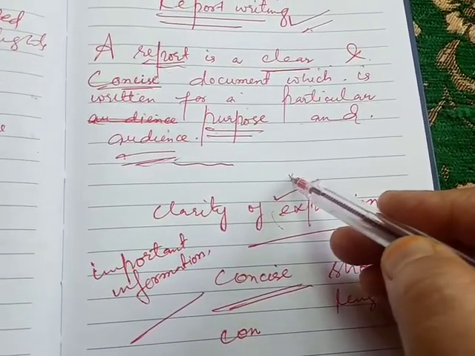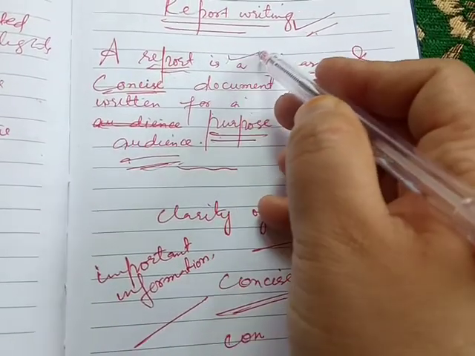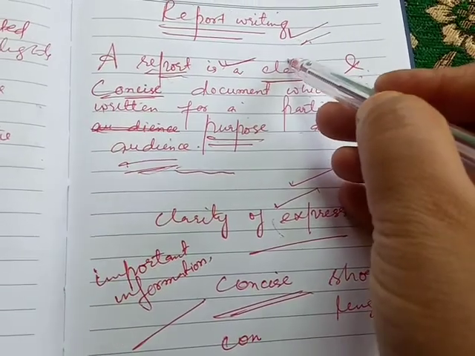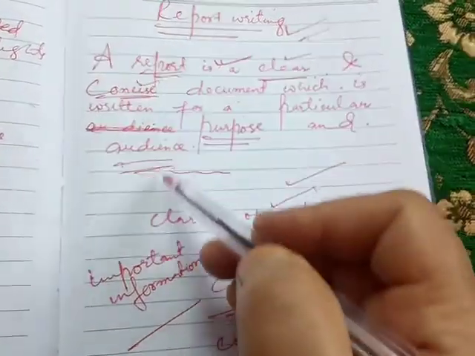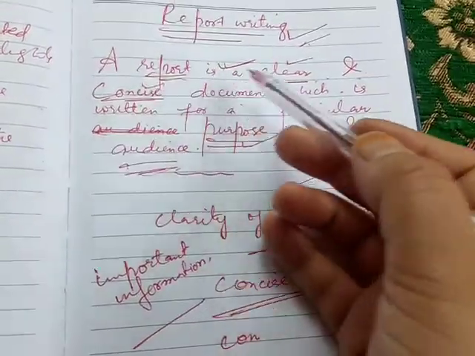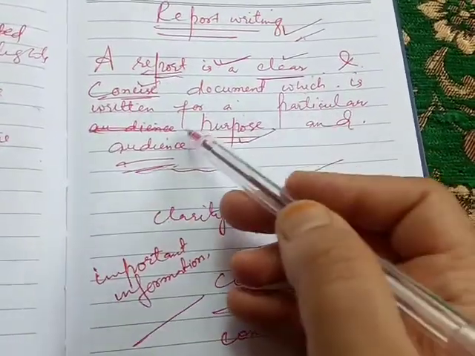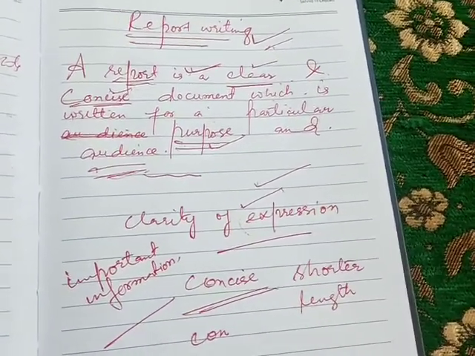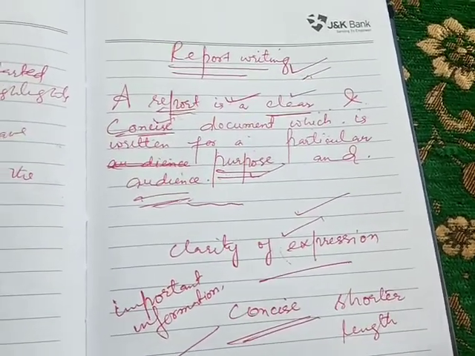My dear students, this was all about a report. What is a report? I also talked about clear, concise, and purpose. So, in simple words, a report is a clear and concise document which is written for a particular purpose and audience. My dear students, while writing a report, you have to take care of very important points.